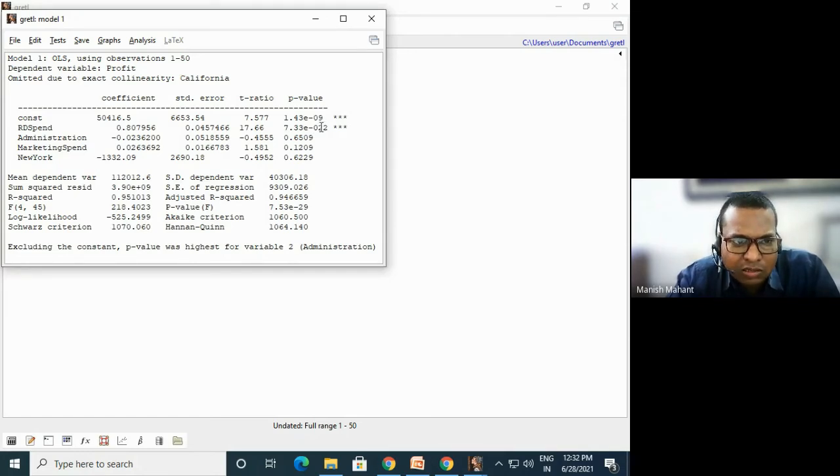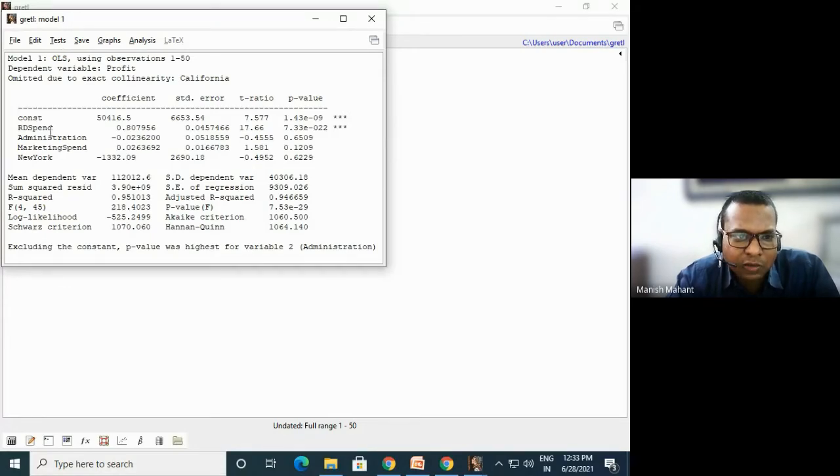It means that profit has some type of relationship with R&D. Our model is showing that if a company spends more and more in R&D, your profit will increase that much.